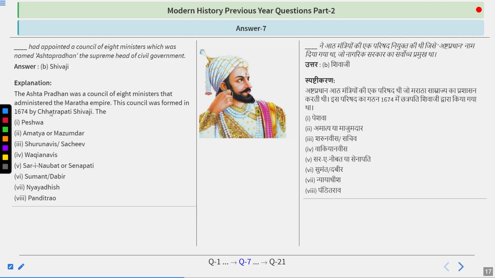Answer is Shivaji Maharaj. So Ashtapradhan was a council of 8 ministers that administered the Maratha Empire. This council was formed in 1674 by Chhatrapati Shivaji Maharaj. And the 8 ministers are Peshwa, Amatya, Shurunavis or Sachiv, Vakianavis, Sharai Nubat or Senapati, Sumant or Dabir, Nyayadhish or Pandit Rao. So these are the names of the ministers who held positions created by Shivaji Maharaj, known as Ashtapradhan.